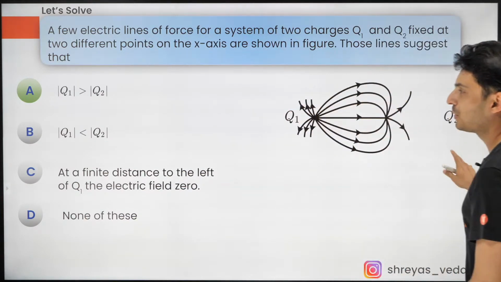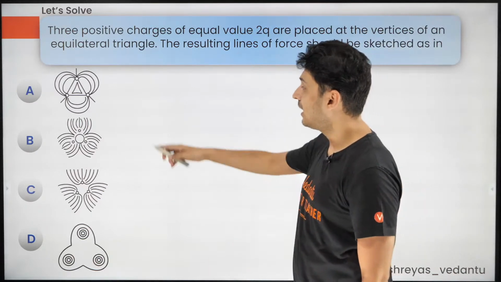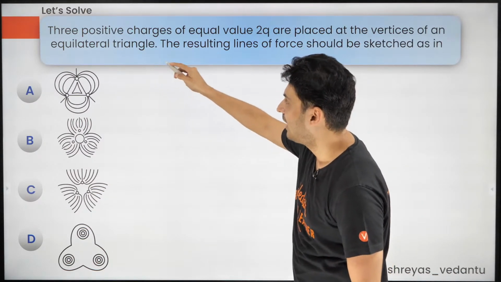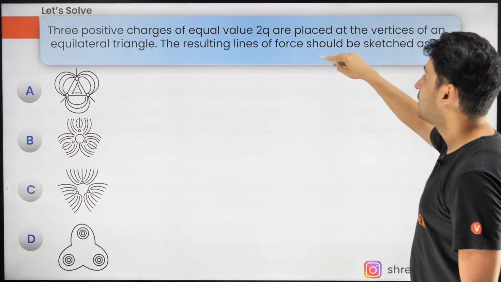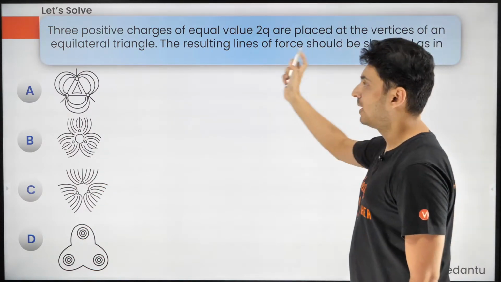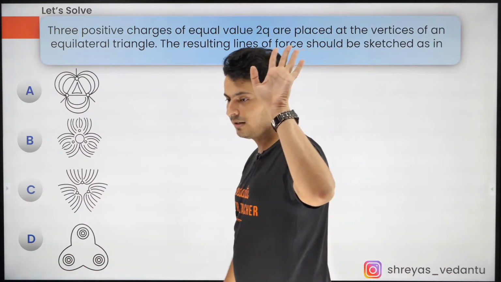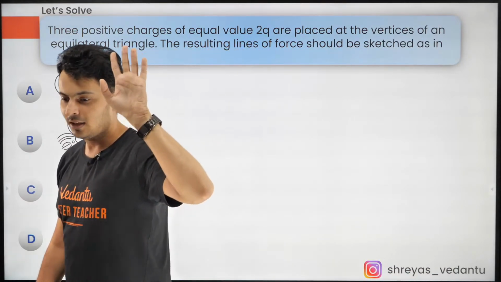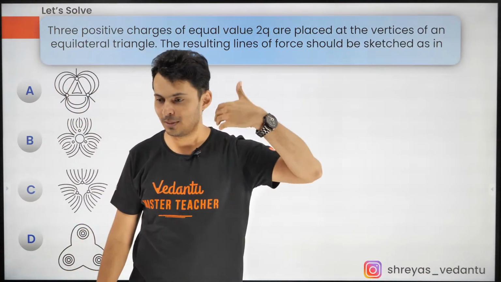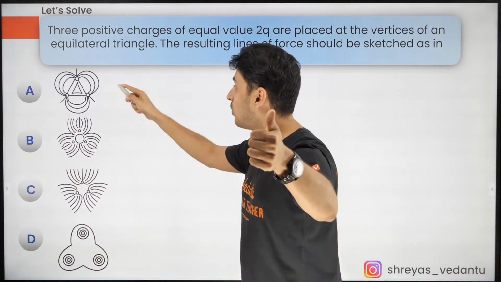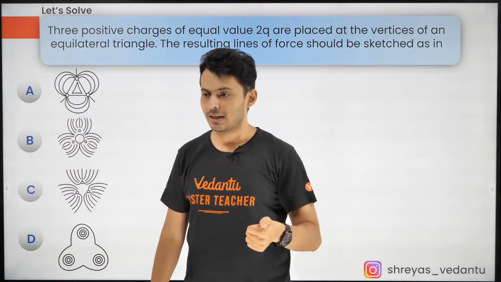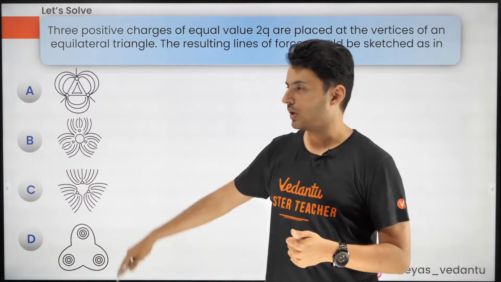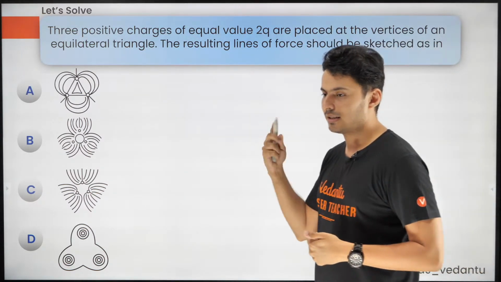Okay, so let's get going to the next one. Beautiful diagrams out here. Three positive charges of equal value, 2q, 2q, 2q, at the vertices of an equilateral triangle. Then guys, what is the field line going to look like? Come on, think about it.